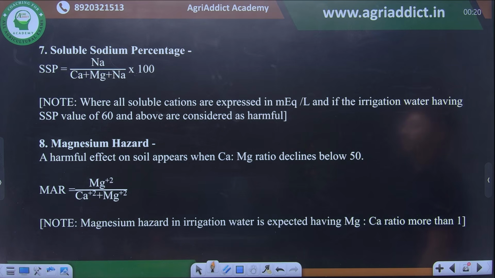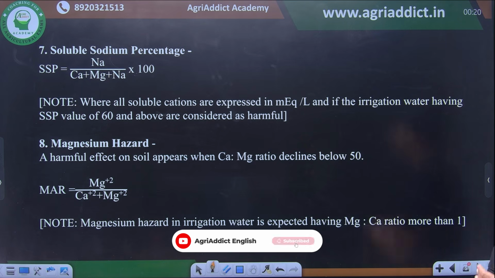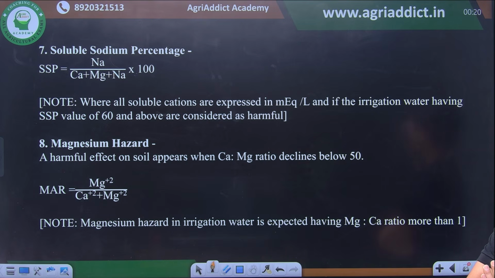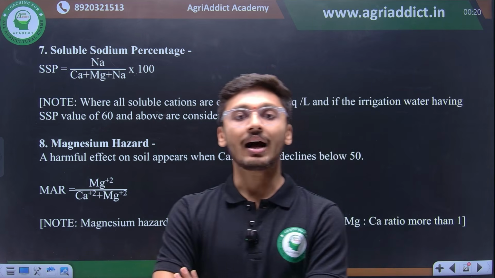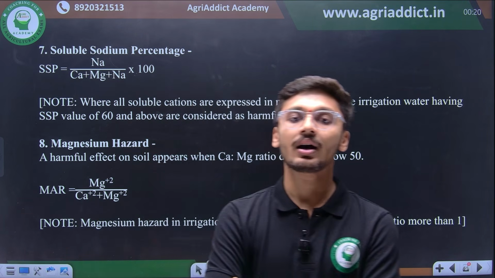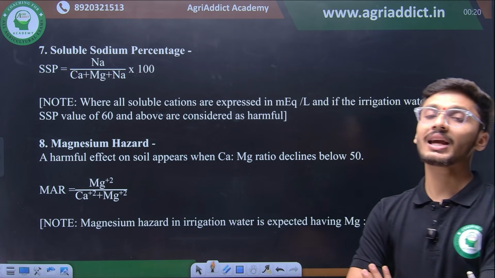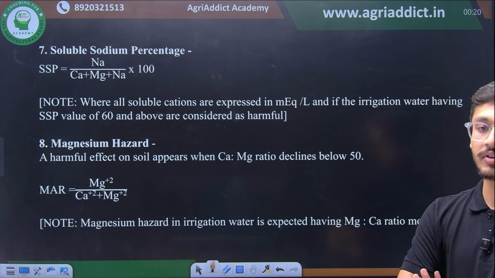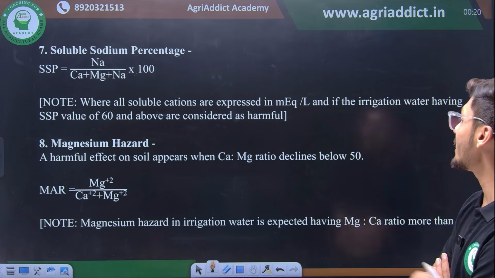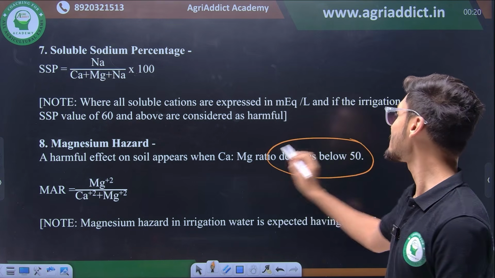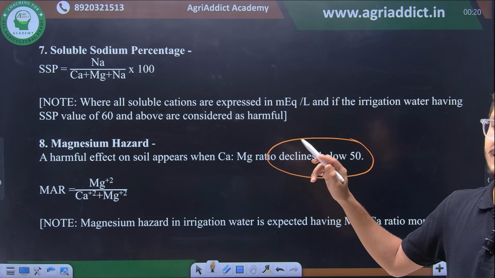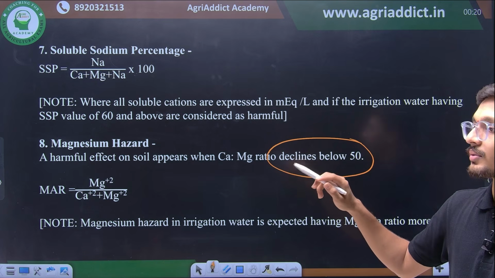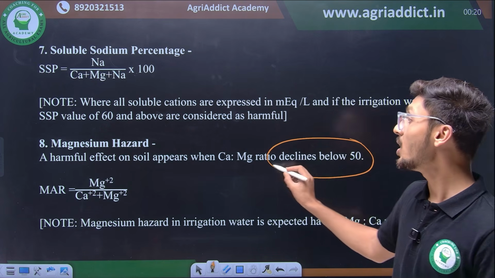Then we have soluble sodium percentage and magnesium hazard. In soluble sodium percentage, we should understand that a value of more than 60 is considered harmful for irrigation water. Then magnesium hazard: a harmful effect on soil appears when the calcium magnesium ratio becomes less than 50. This is one parameter where less than 50 is not good. Apart from this, another value was salt index, where a lower value was also good. So here we see that less than 50 is not good.